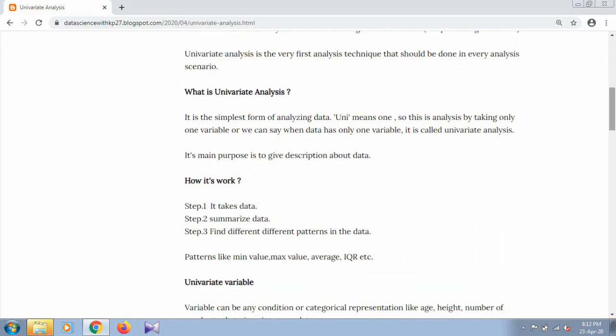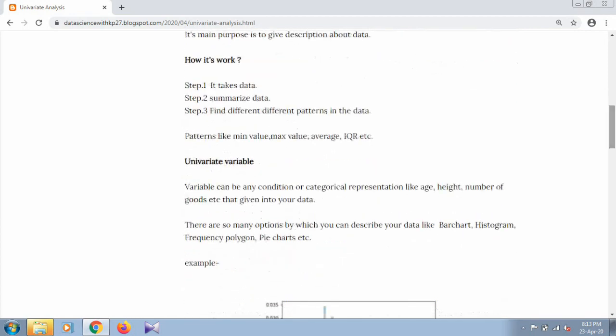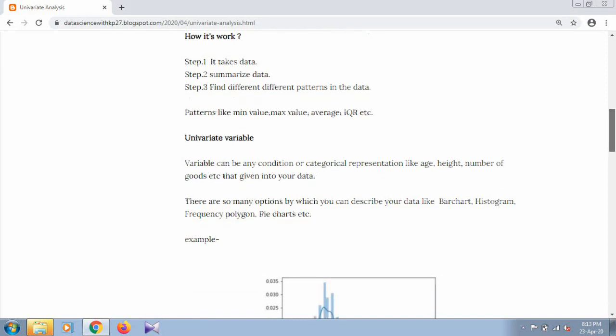So how does it work? It takes data, summarizes data, and finds different patterns in that data, patterns like minimum value, maximum value, average, interquartile range, etc. The univariate variable can be a variable or a condition like age, height, number of goods, etc., in your given data. There are many options by which you can visualize your data, like a box plot, histogram, pie chart, frequency polygon, etc.